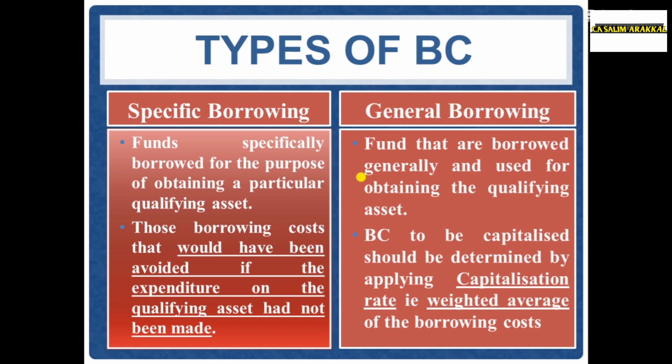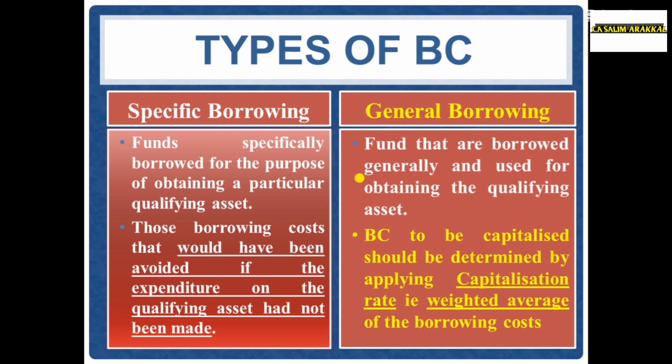In case of a general borrowing, we should determine the capitalization rate. What is the capitalization rate? That is the weighted average of the borrowing. Friends, so there are two types of borrowing: specific borrowing, general borrowing. Specific borrowing, we can apply the specific rate, but for general borrowing, we should determine the capitalization rate, that is the weighted average of the borrowing cost. We will see an example.